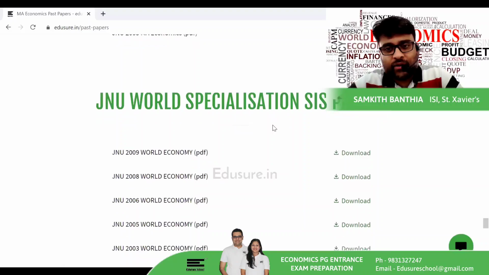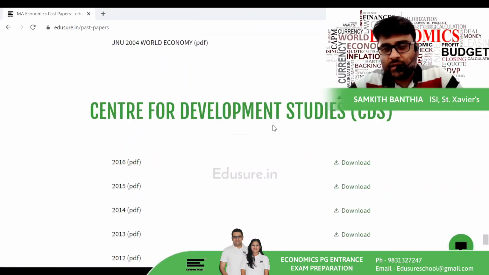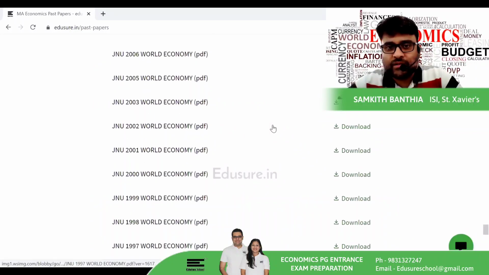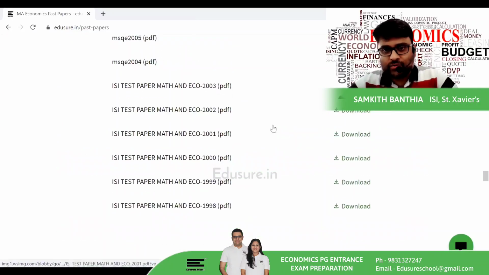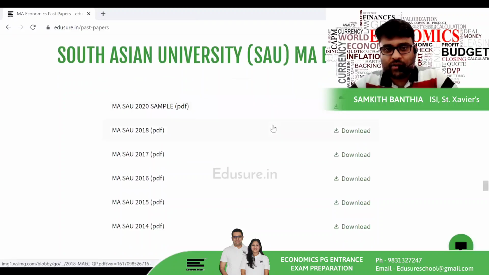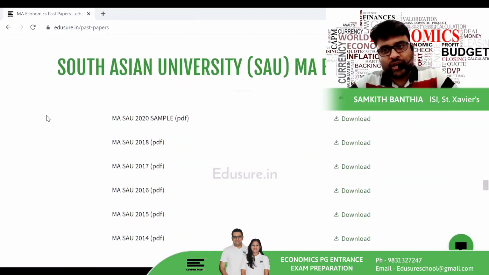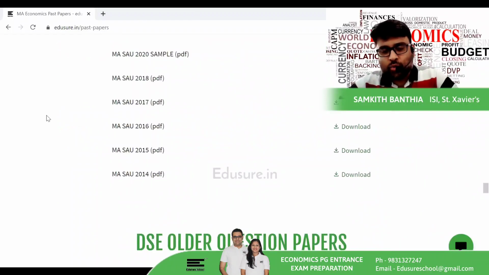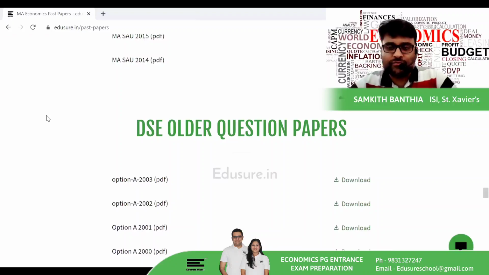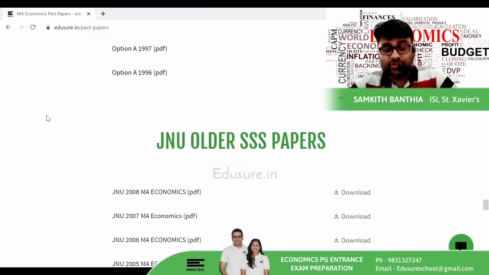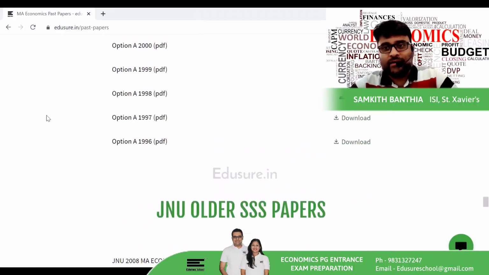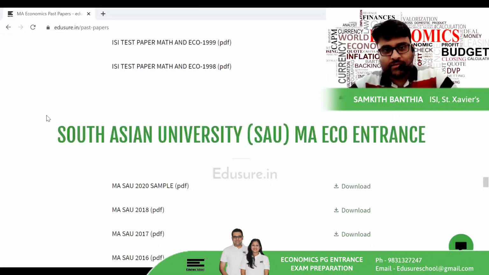It will be a good idea to practice the SAU papers along with the JNU papers. The first preference obviously has to be the SAU papers that are already available on the website. After you solve these, go into the JNU papers as well. The more you practice, the better you will get at this. So it is a very good idea to practice the older and the latest JNU papers.